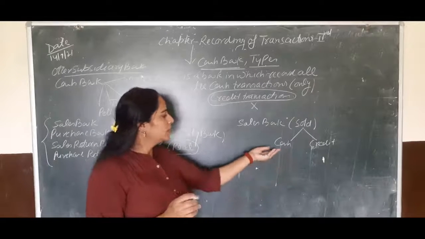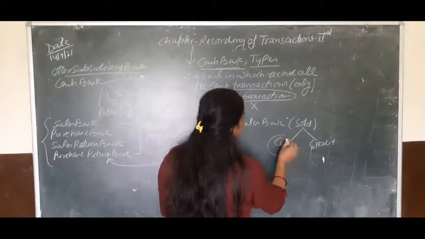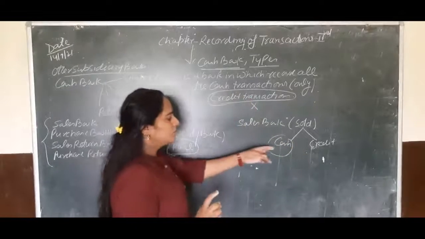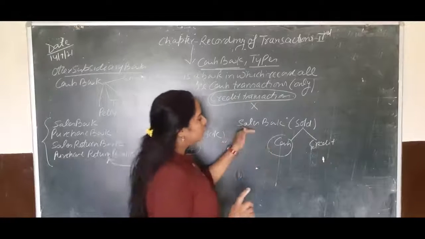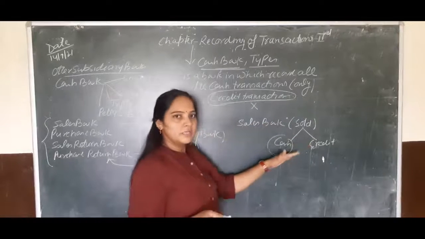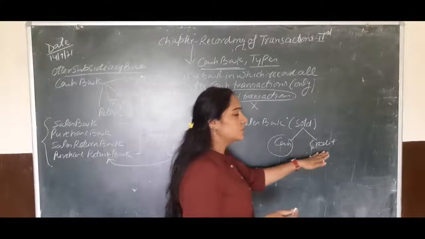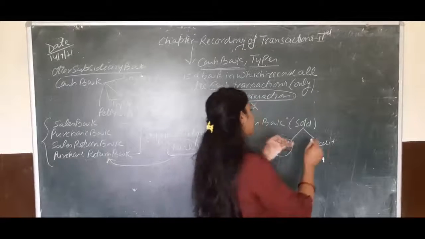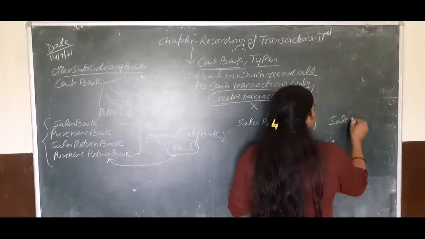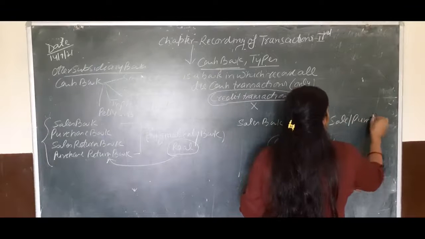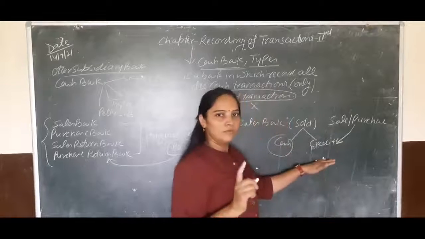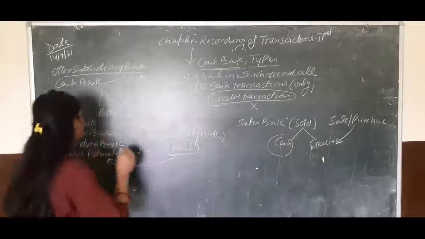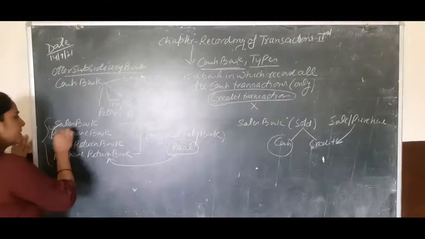So this cash we will use in the cash book because we maintain the cash book for cash payments only. When sales and purchases are on credit, that time we will record these transactions in the sales book or purchase book.